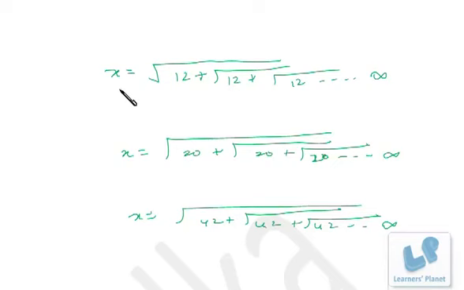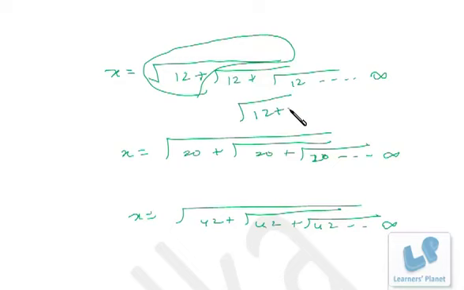Right now this series over here, x is equal to root of 12 plus root of 12 plus and so on, and the series is going till infinity. Out of this complete thing, what is it? It's x, right? So out of this complete thing, if I take up this part, the remaining looks like x only, because from the complete set of these terms I'm just taking one single term, so the remaining part is also x. So precisely it is x equal to root of 12 plus x. Now here it is x, here it is x.